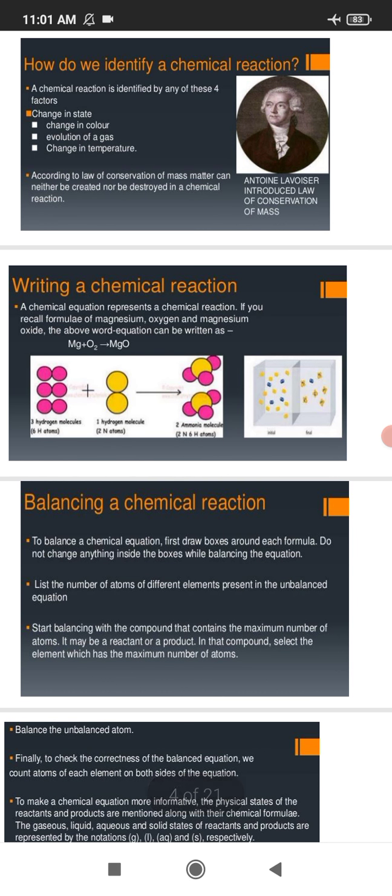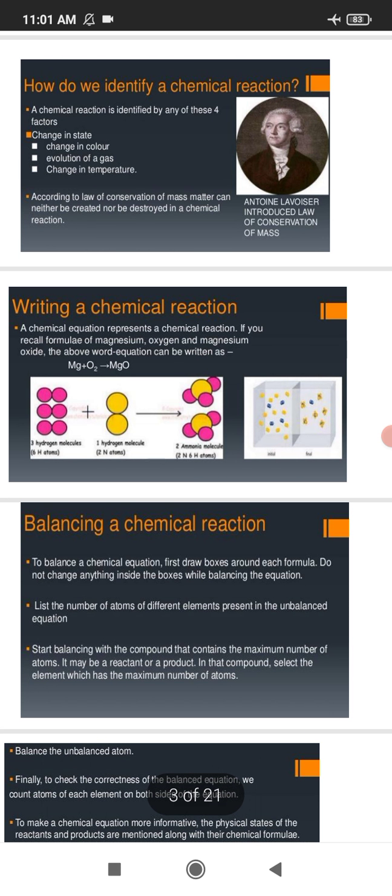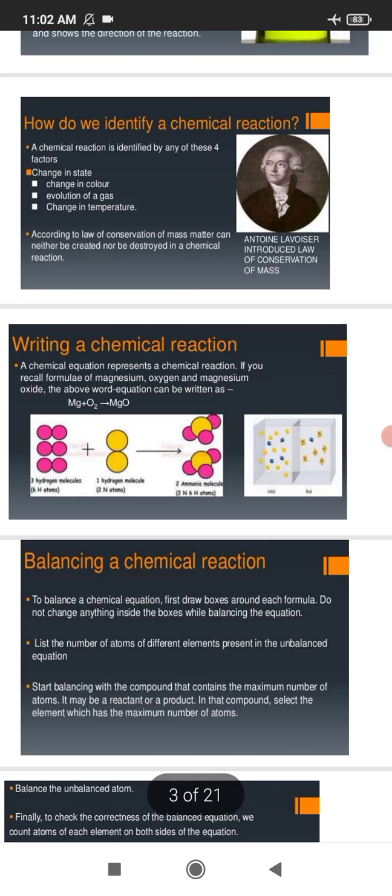For example, when we burn a magnesium ribbon in air, it gives us magnesium oxide. In this, magnesium ribbon and oxygen are reactants and magnesium oxide is the product. We see in the example Mg plus O2, after the reaction it will form MgO. It is just a symbolic representation of a chemical reaction. Now it is not balanced, but it is just a symbolic representation of magnesium ribbon, which when burned with oxygen gives rise to magnesium oxide.